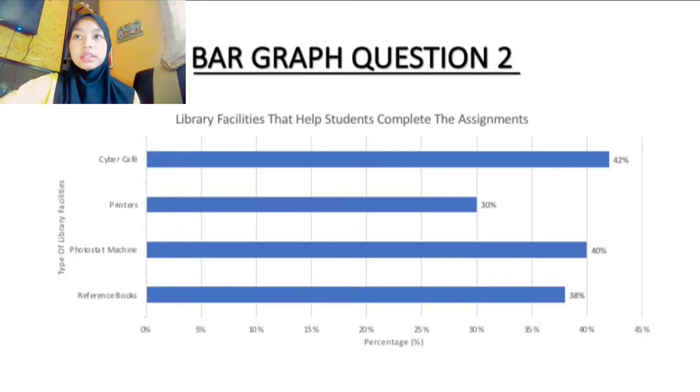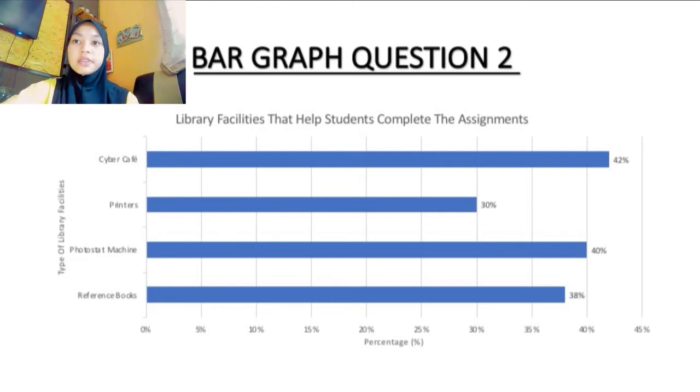Question 2. The diagram above shows a bar graph about library facilities that help students to complete their assignments. In the bar graph, we see that the library facilities rate for the photostat machine was slightly higher than for the printer. It can be seen that 40% of the students use the photostat machine, then 30% of students use the cyber cafe, and 40% of the students use the photostat machine to complete their assignment.